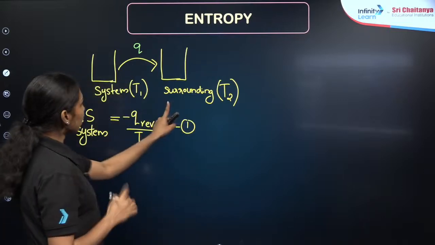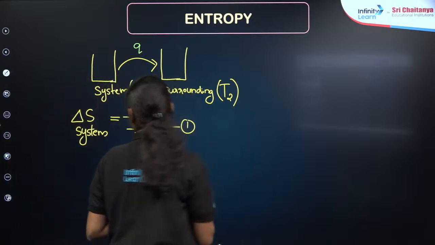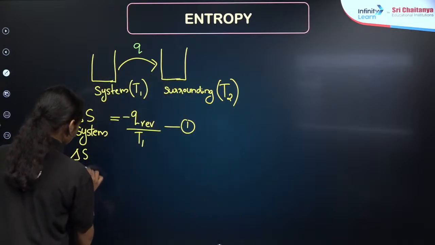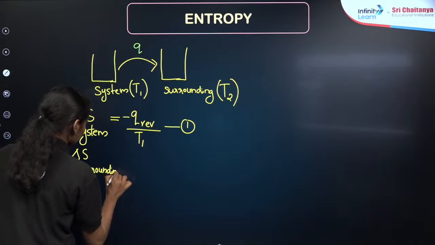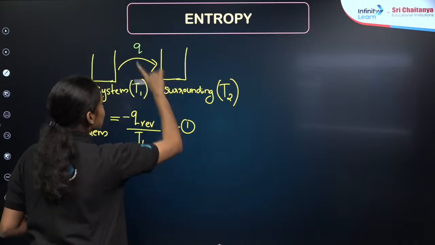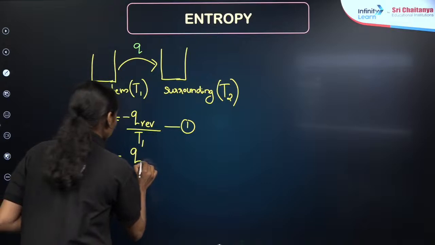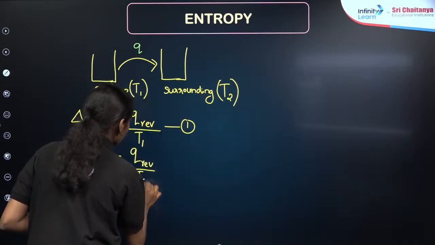Now, the second condition: we have to find the change in entropy for the surroundings. Delta S surroundings is equal to plus Q reversible divided by T2, since the surroundings are absorbing heat from the system.